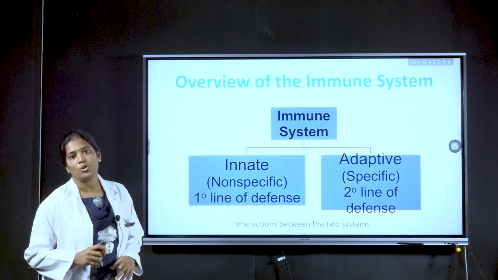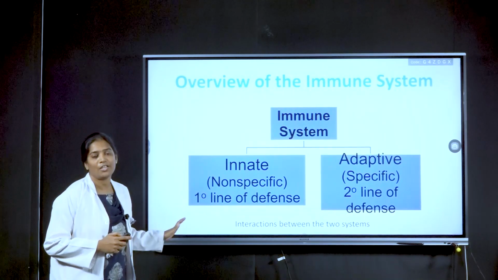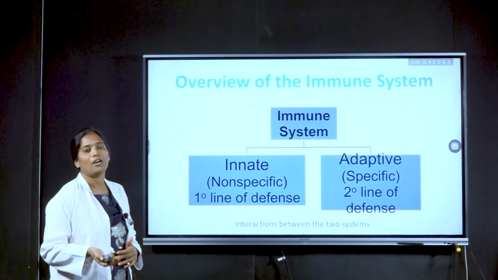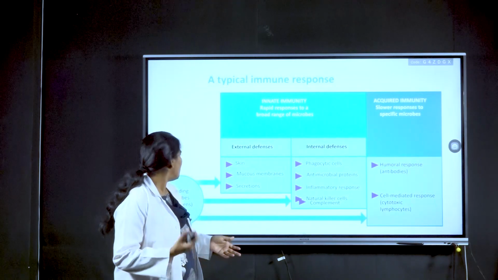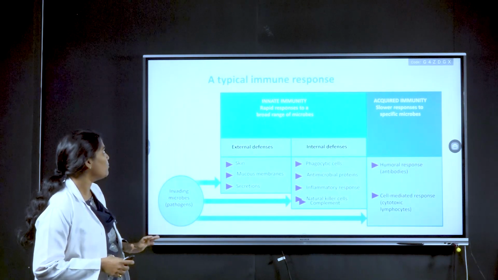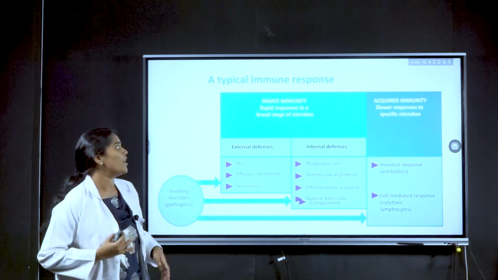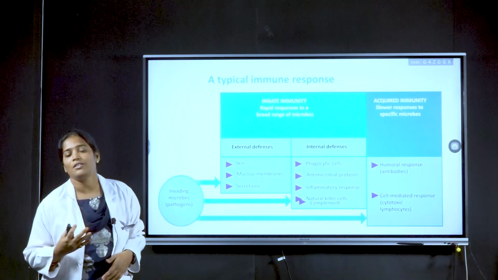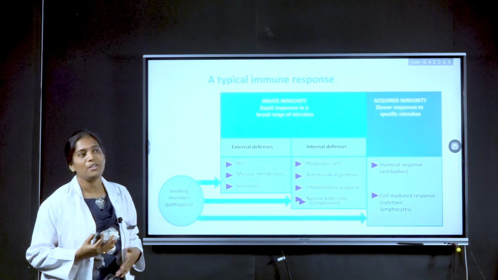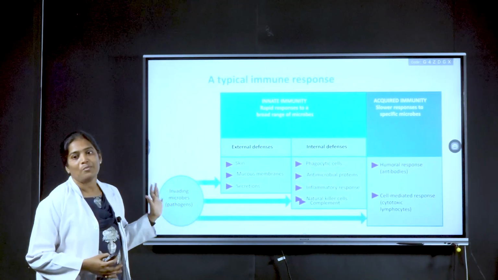The immune system basically consists of two systems: the innate immune system and the adaptive immune system. Innate is a non-specific primary defense system. Adaptive is a second line of defense. The innate immune system usually develops within the body. The first line of immunity is the innate immune system, then comes acquired immunity. The acquired immune system includes slower responses, while the innate immune system shows rapid responses. That means whenever a pathogen enters the body, the innate immune system immediately acts.